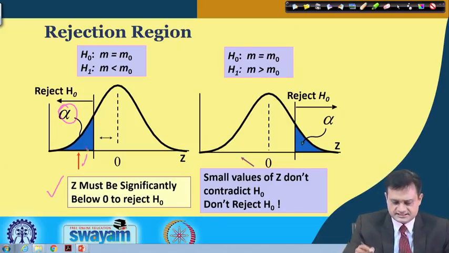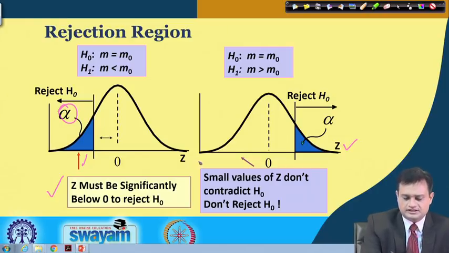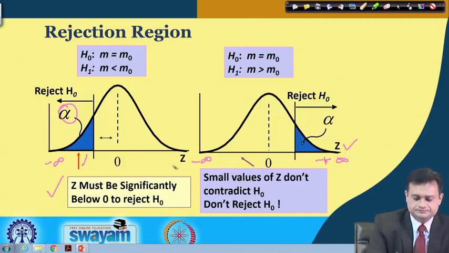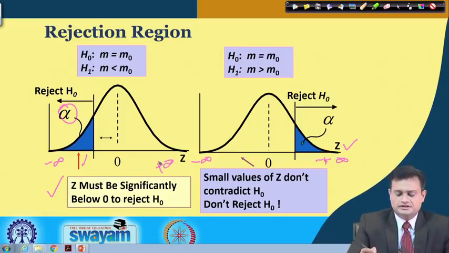Now here you can see that you have this Z value, and again your distribution ranges from minus infinity to plus infinity. Here also it is minus infinity to plus infinity, and you have this particular region that is of interest.